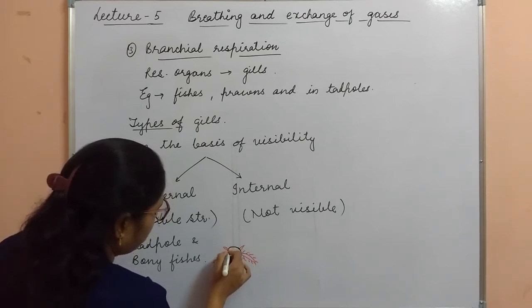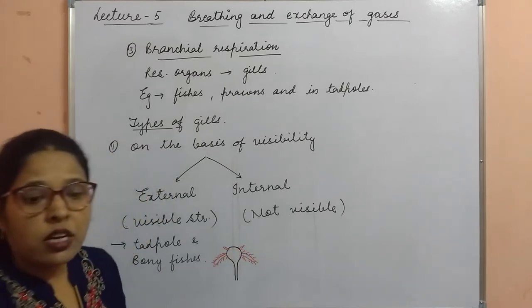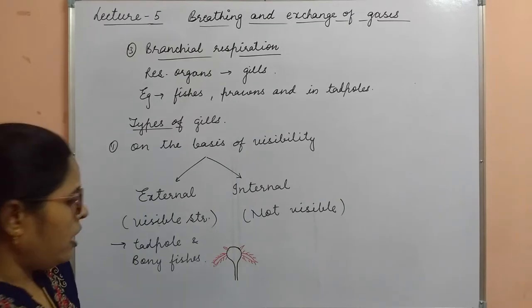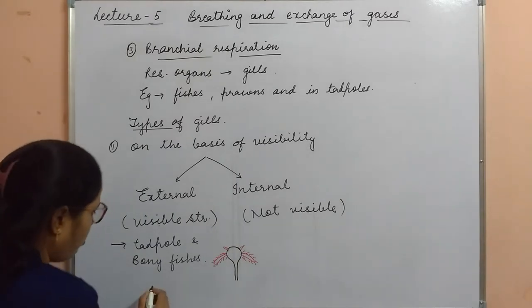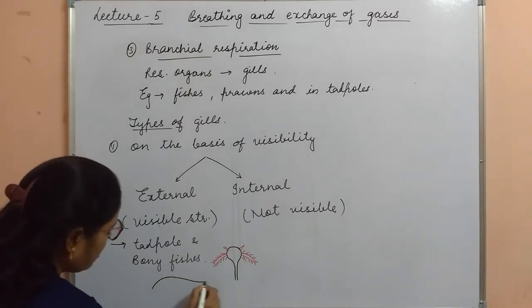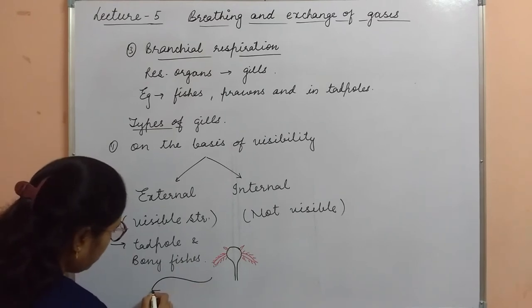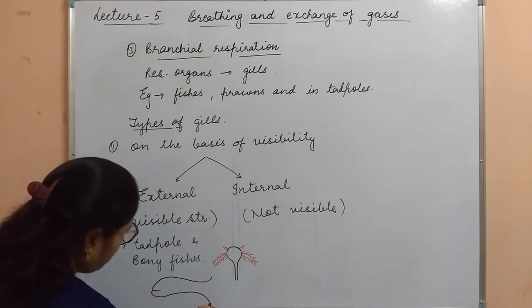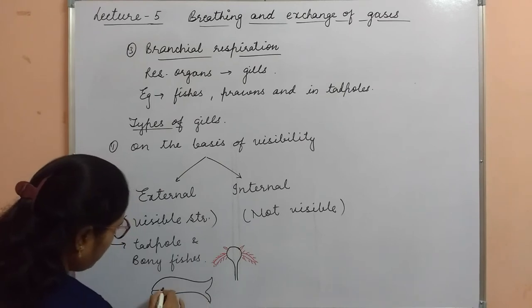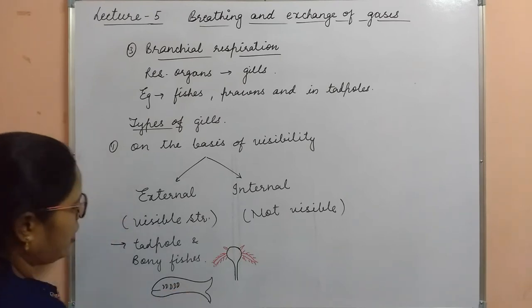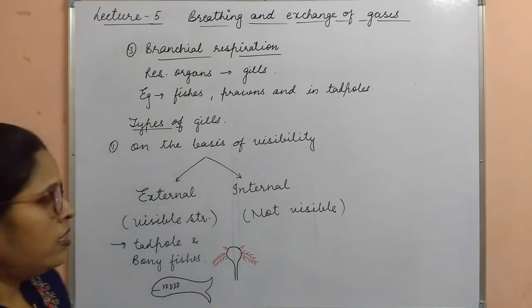This type of structure, external gills are present on the outside of the body. In case of fishes, bony fishes, this is the structure of fish, and here these lamellae-like structures are seen. These are the external gills.